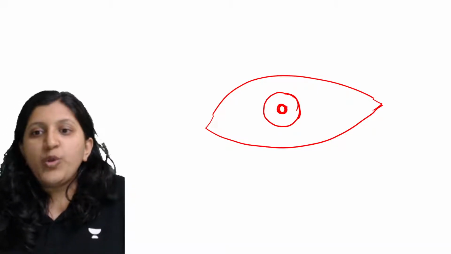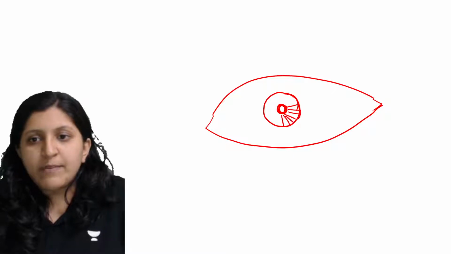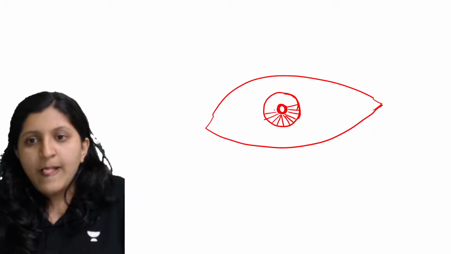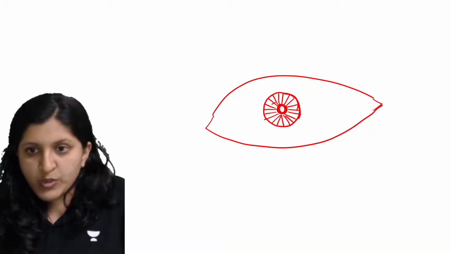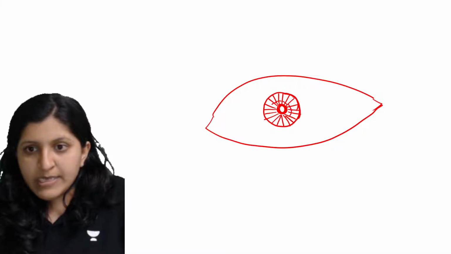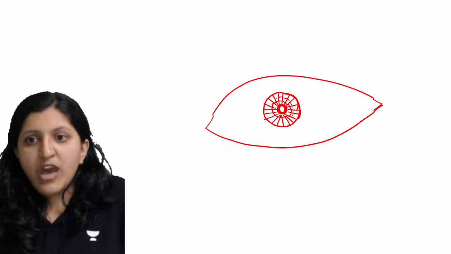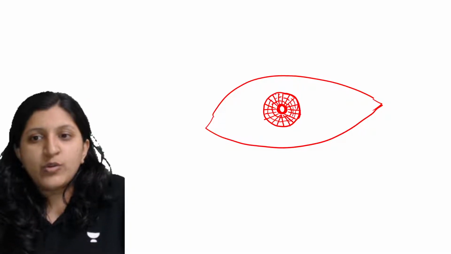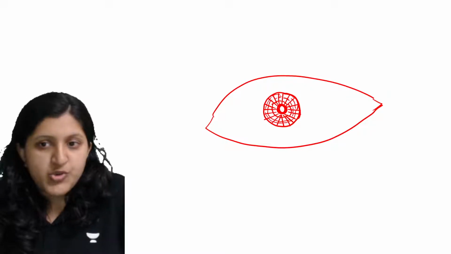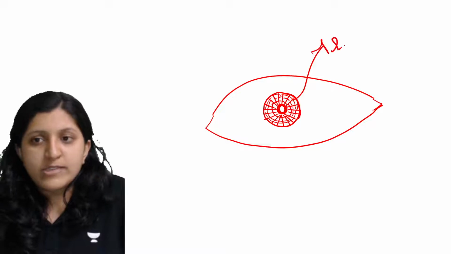So you can find radial muscles in your eye. Then you can also find circular muscles in your eye. These circular muscles are going to help in dilation of the pupil and the constriction of the pupil.